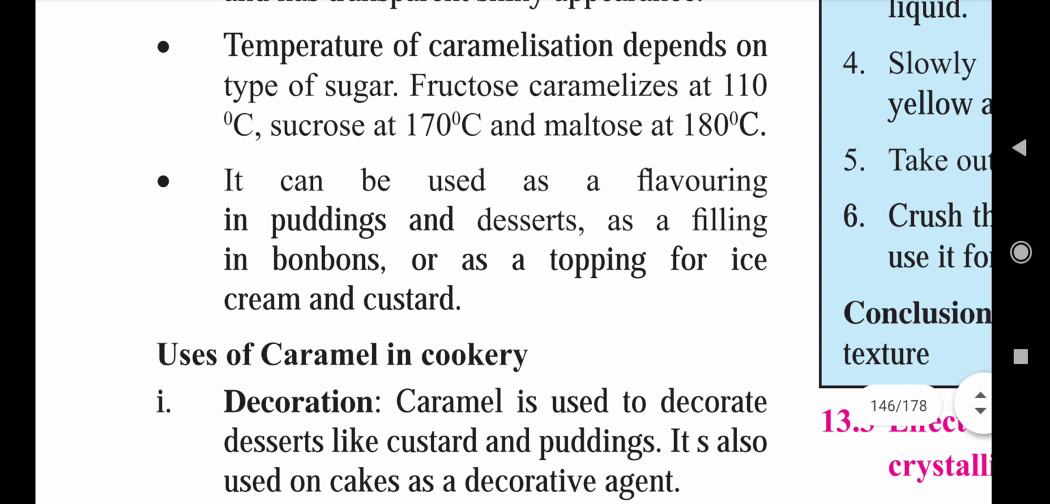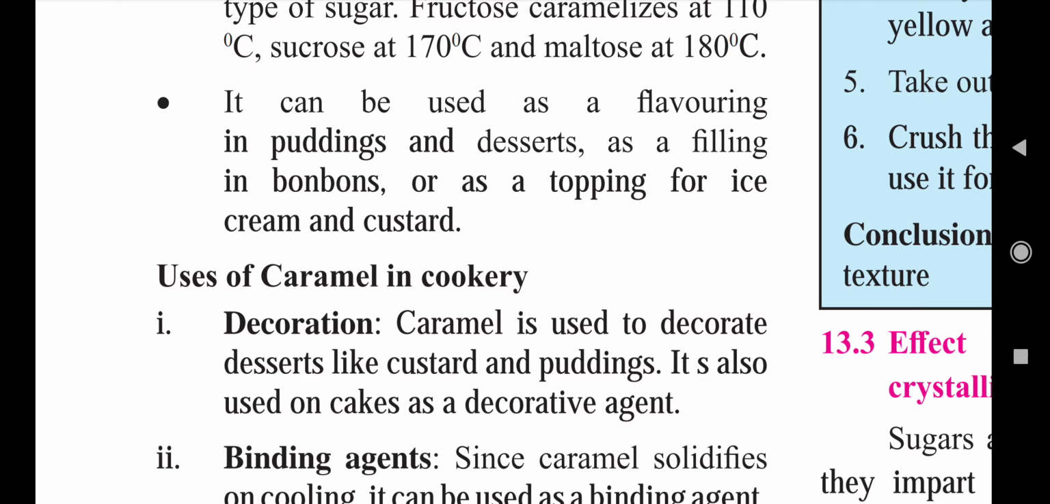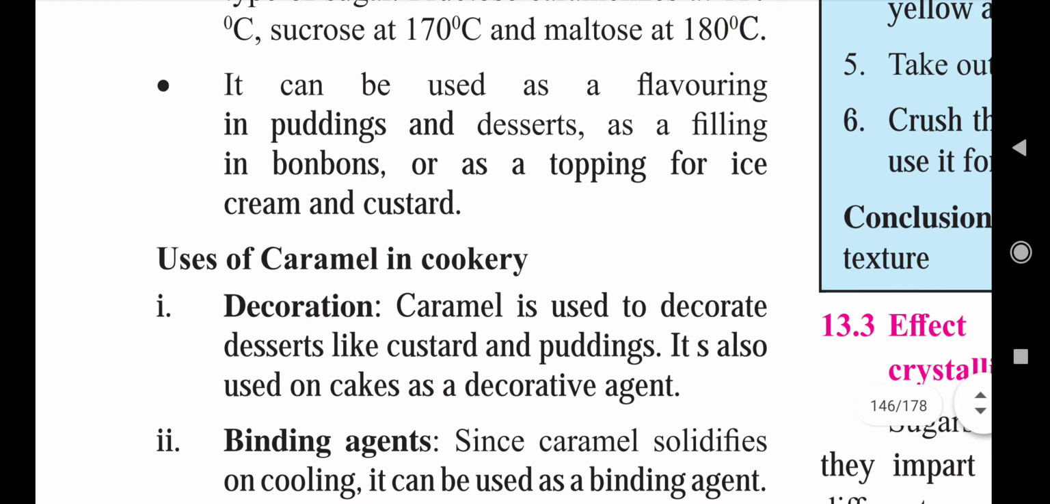So it can be used as a flavoring in puddings and desserts, as a filling in bonbons, or as a topping for ice cream and custard. So it is used as a topping or for decorative purposes, so that that particular food product will be more attractive. So, uses of caramel in cookery.